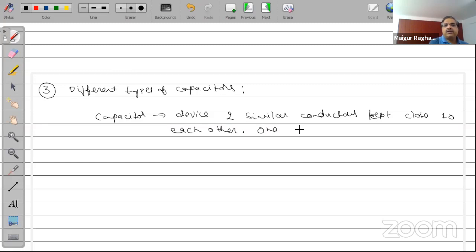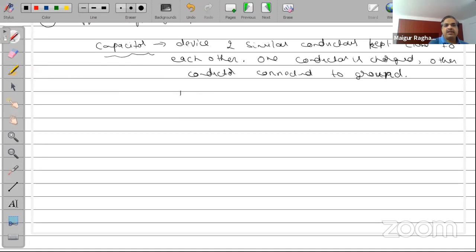One conductor is charged. The other conductor is connected to ground. That arrangement, in fact, is called a capacitor.